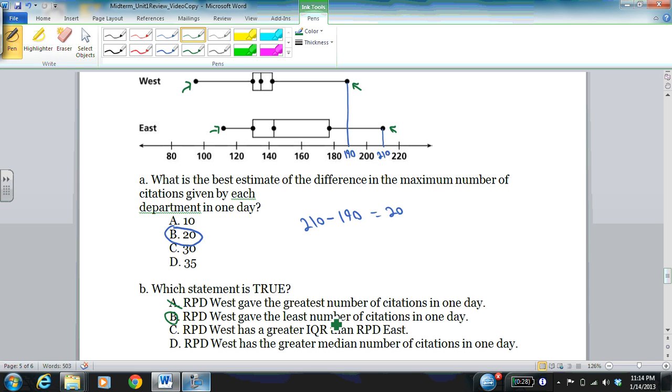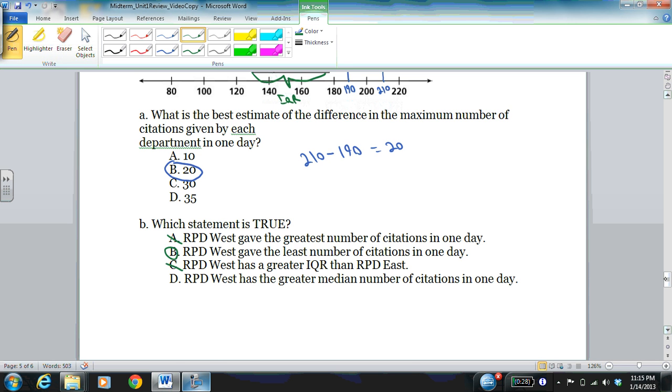RPD West has a greater IQR than RPD East. Remember, the width of the box represents the IQR. So clearly, the IQR of RPD West is smaller than the IQR of RPD East because the box of West is much smaller. So that one's false. And option D, RPD West has a greater median number of citations. Again, clearly, the West median right there is much smaller than the East median right there. So B is the correct answer.